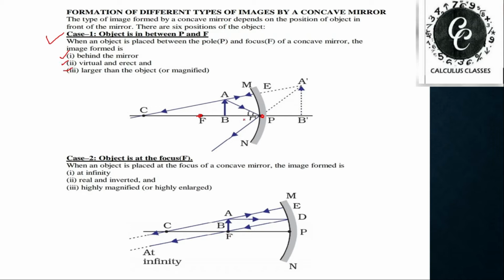If we keep the object over here, the light ray which is coming in the direction of the center of curvature will reflect back along the same path. And the second ray follows the fourth rule, angle of incidence equal to angle of reflection. These two light rays will never meet ahead, so we extended them back and found the image on the backside of the mirror, behind the mirror.